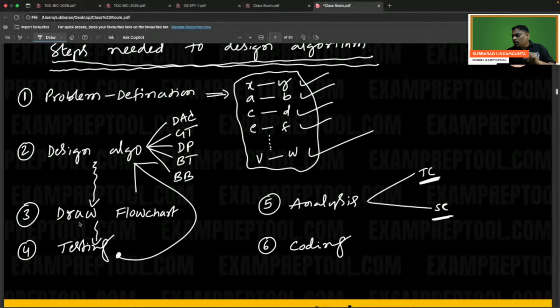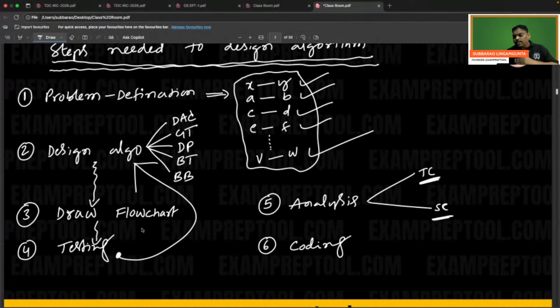Because until now, only English statements are there. Draw the flowchart. Because you have a flowchart, by giving different inputs, you please verify. If everything is fine, okay. If not fine, say to the designer, some problem is there, please change it. The designer will make a small change. Again, the flowchart also has a small change. Again, testing. Continue until every input and output is coming right.